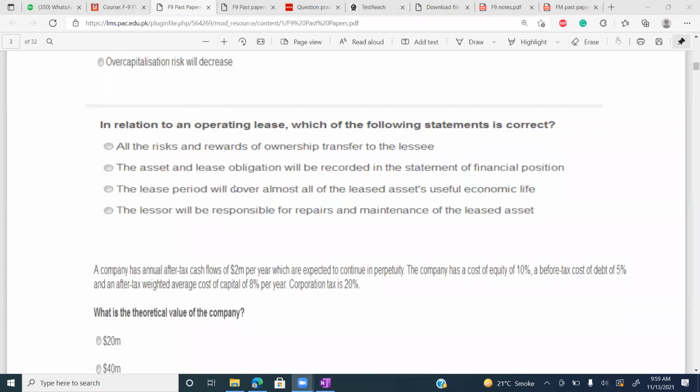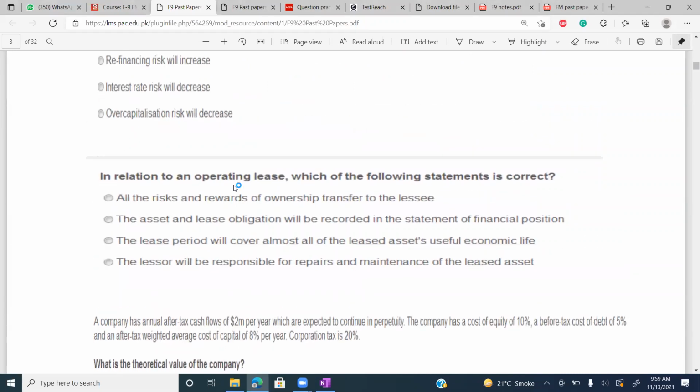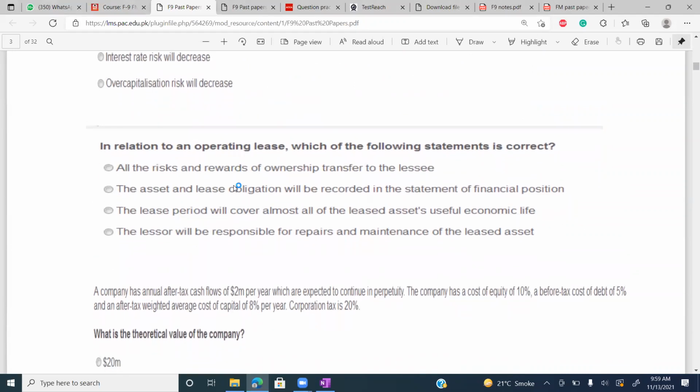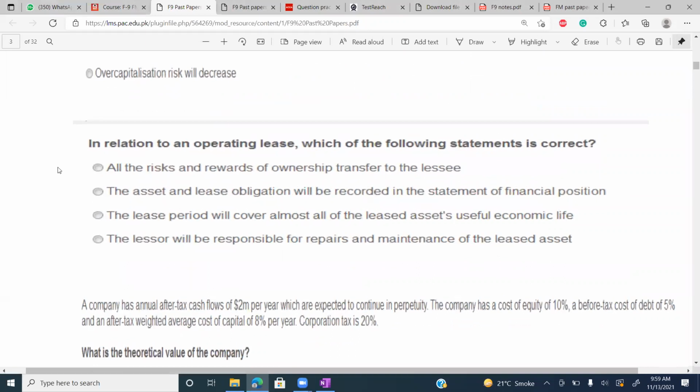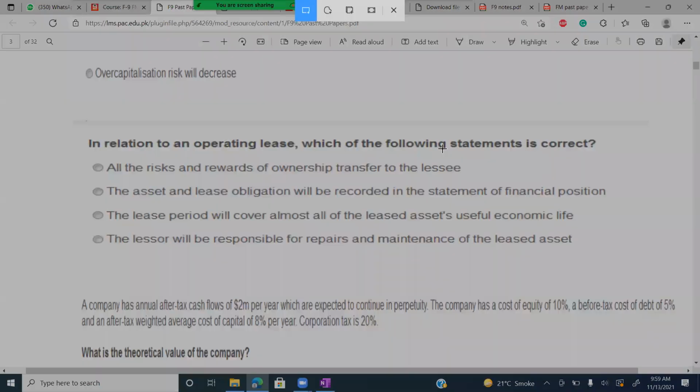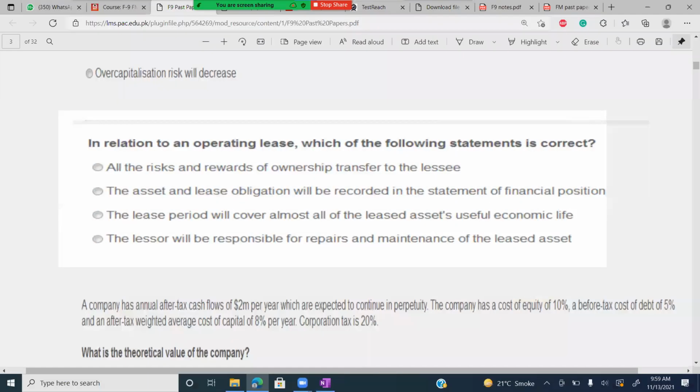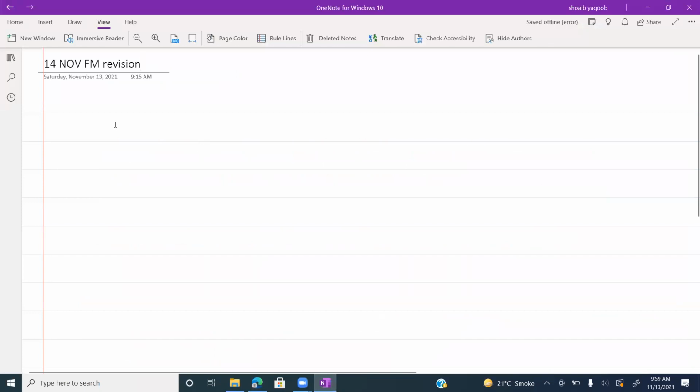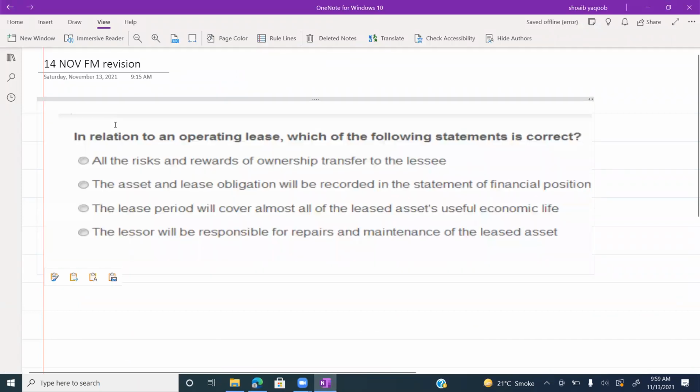This file includes MCQs of all past papers. Guys, what is the answer of this MCQ? Let me copy this. Please try to solve it.